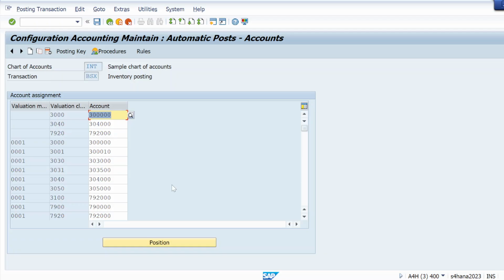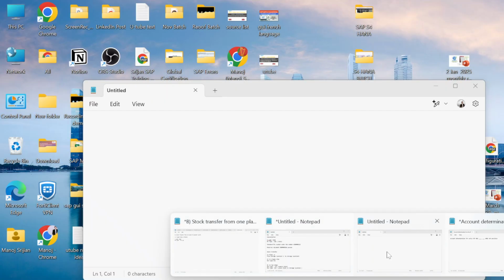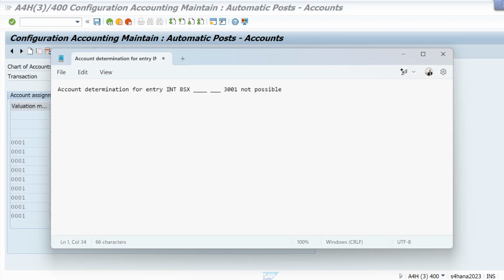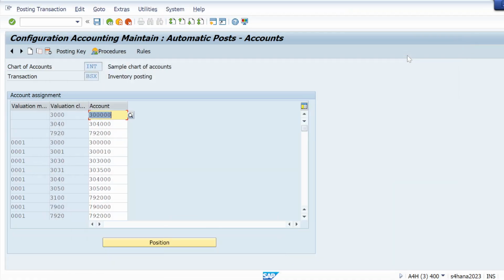That's the reason I'm giving INT here. And what I need to do, just see here. I am getting the error for valuation class 3001. So for 3001, I need to maintain a GL account.